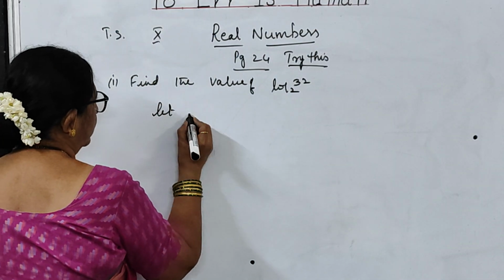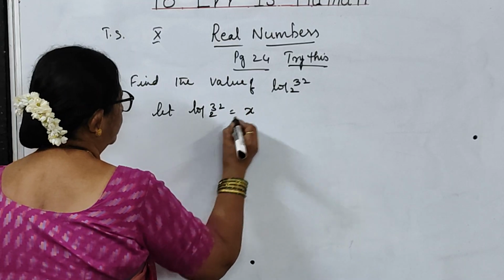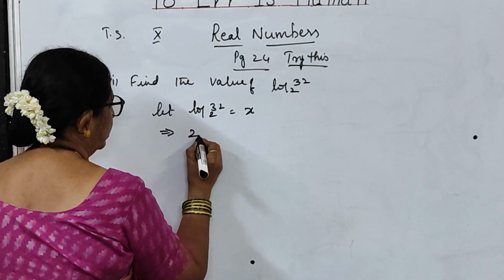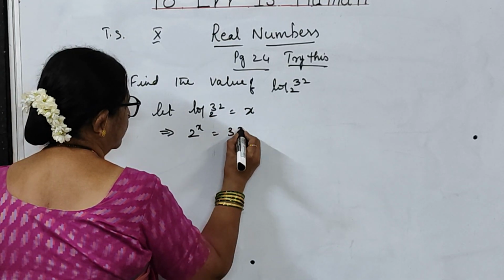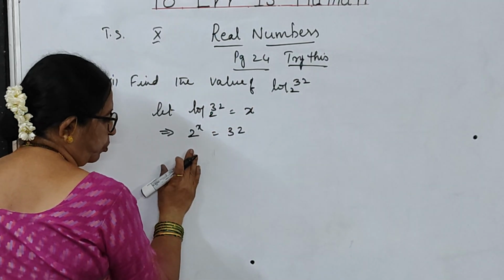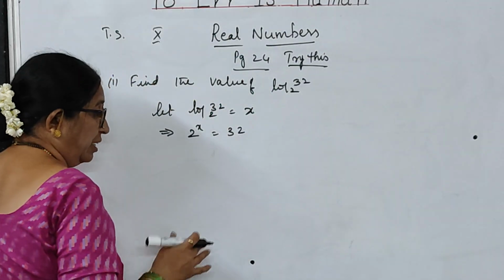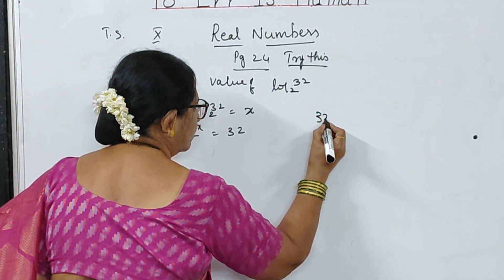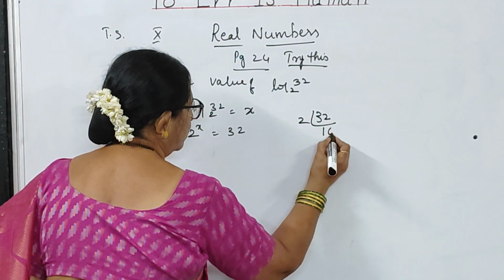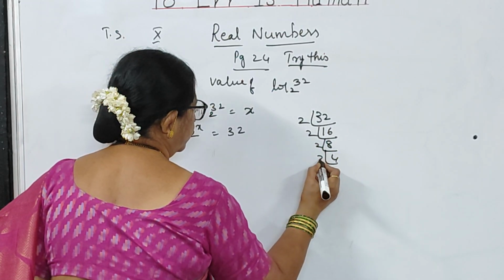So suppose that log 32 to the base 2 is x. What does this imply, children? 2 to the power of x is 32. So you have converted logarithmic form into exponential form. Now you have to make the two bases equal. Is it possible or not? Let us see. 32 means 2 ones are 2, 2 sixes are 12, 2 eights are 16, 2 fours are 8, 2 twos are 4.